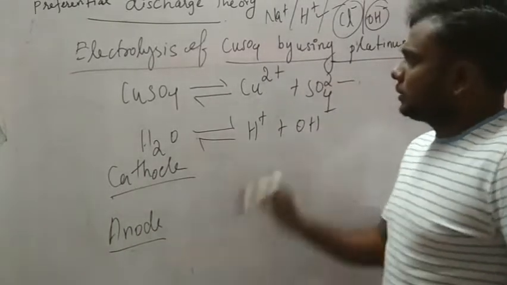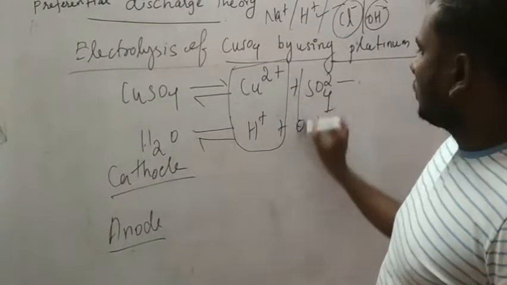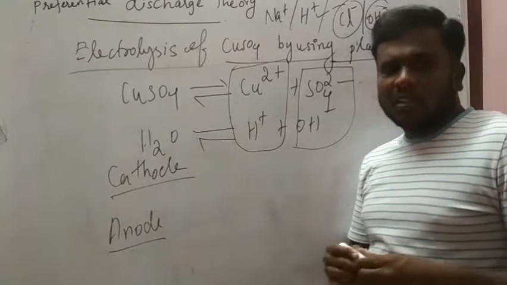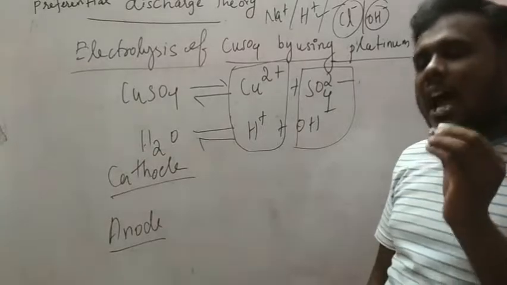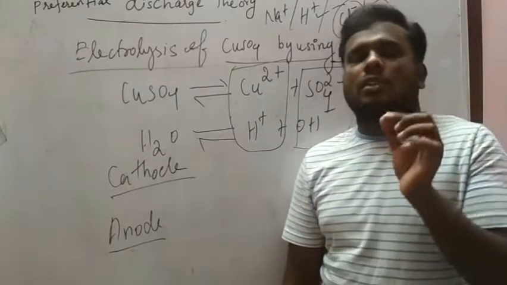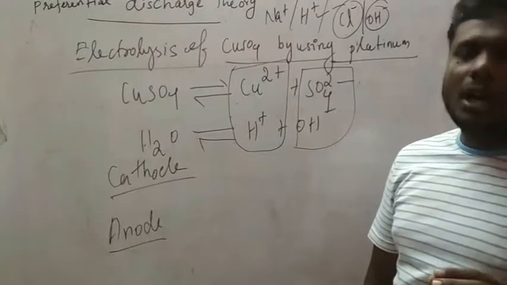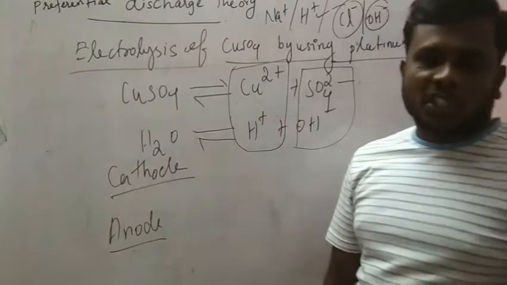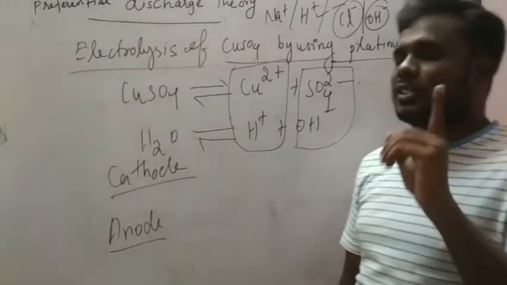Listen. Here, in the electrolyte there are 2 cations and 2 anions. Then which will discharge first? The ion which has the least discharge potential, or lower discharge potential, or higher deposition potential, is a very important point.